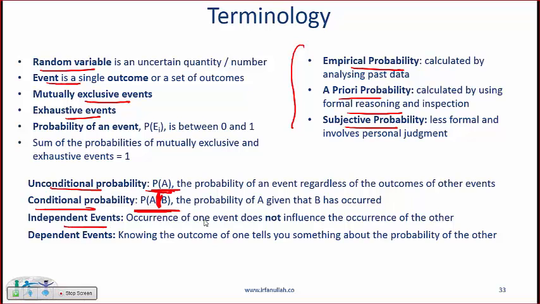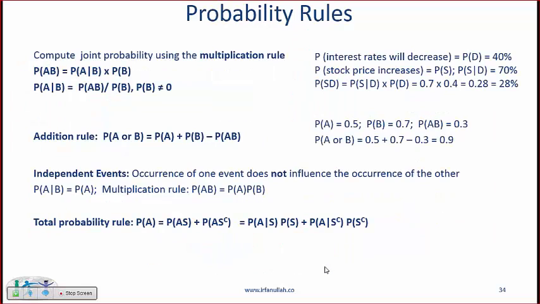Independent events: the occurrence of one event does not influence the other, and with dependent events, knowing the outcome of one tells you something about the other. So if A and B are independent, then the probability of A given B is equal to the probability of A. Because if we are saying that A and B are independent and B happening tells you nothing about A, then the probability of A given B will be the probability of A.